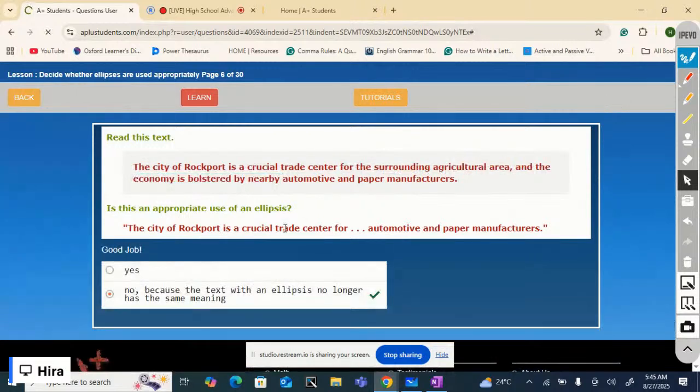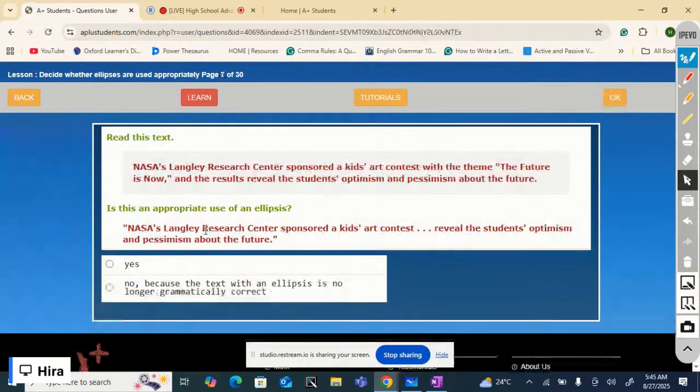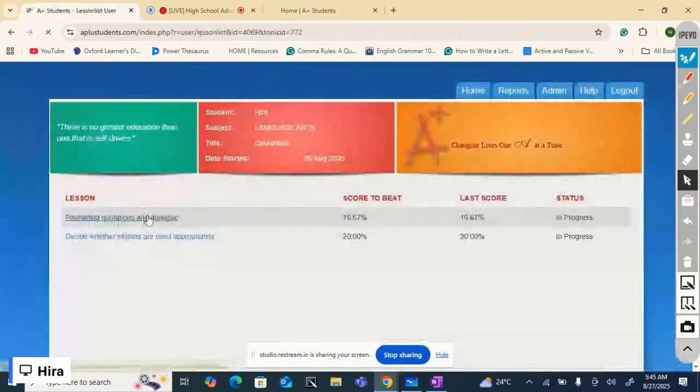Okay, students, this is all. The time is up, and we could not finish both tests of these two lessons, but I have tried to explain the topic: how to format quotations and dialogues, and how to use ellipsis in quotations. So after the class, you can complete both tests. I hope you understand it well. I'll see you next time. Till then, have a great day. Bye.